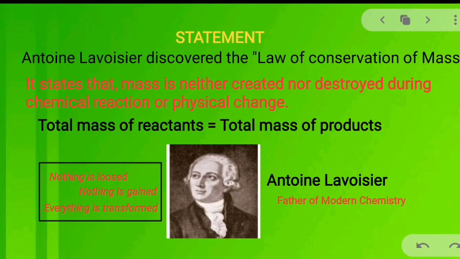The law of conservation of mass was discovered by Antoine Lavoisier, and Antoine Lavoisier is known as the father of modern chemistry. According to him, mass is neither created nor destroyed in a chemical reaction or physical change. It means when a chemical reaction or any physical change takes place, the mass present before the reaction is equal to the mass present after the reaction. The total mass of the reactants is always equal to the total mass of the products.